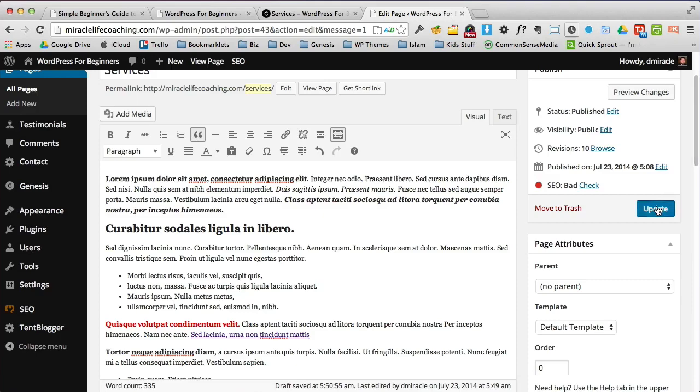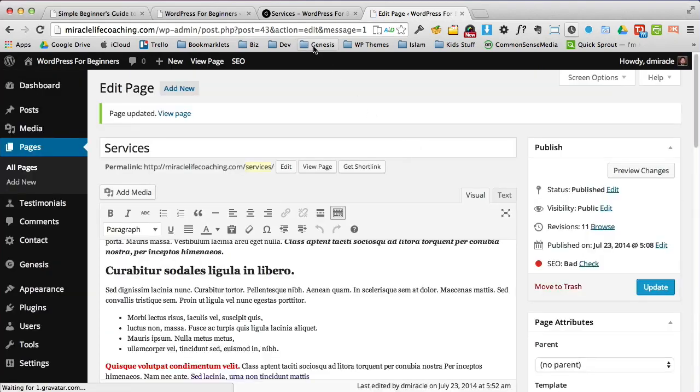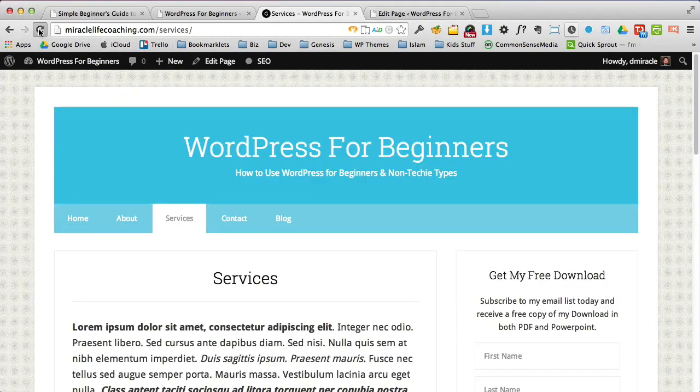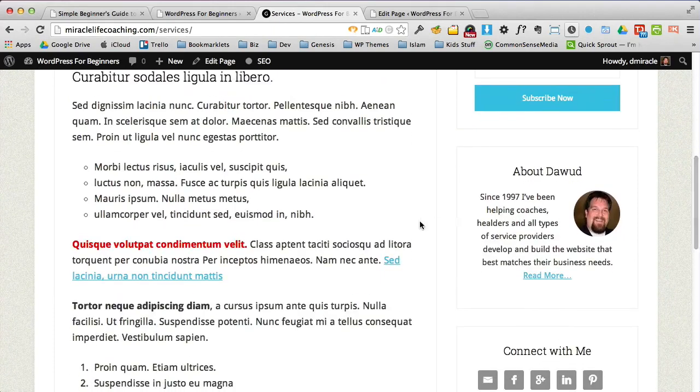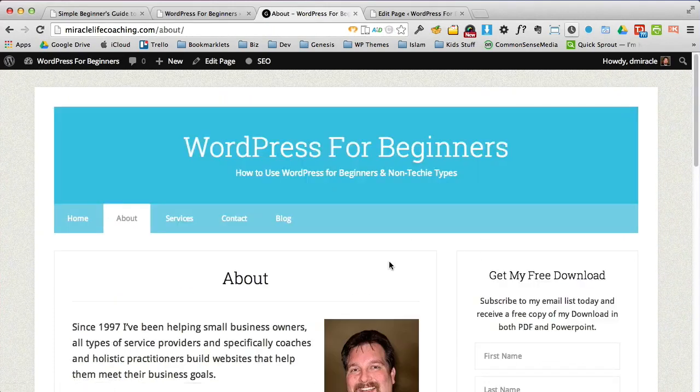So let's go ahead and see what this looks like. And here we are, only a couple of minutes still into our tutorial, and look at all the updates we've done on our page. I mean, it's so easy to use this. You can do this yourself. I promise you, I've taught hundreds and hundreds of people how to do these kinds of edits in WordPress. And you'll see here we have our link to our About page. Boom, it takes us to our About page. Let's go back to services.